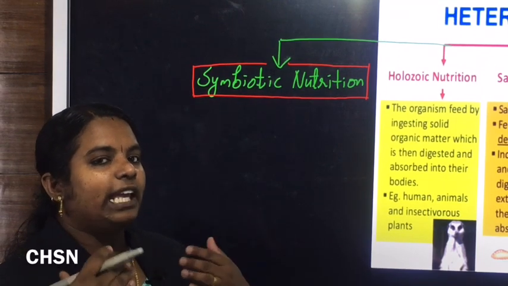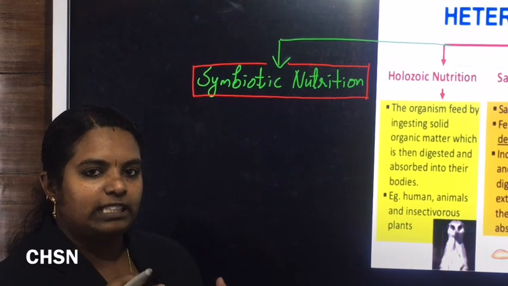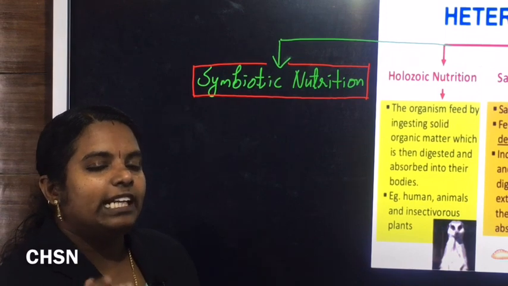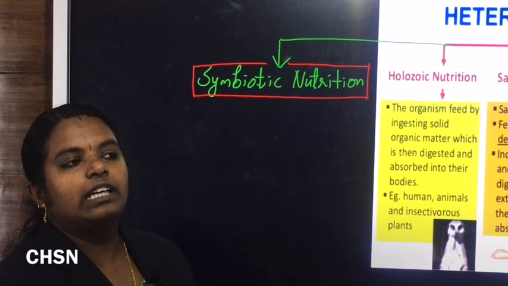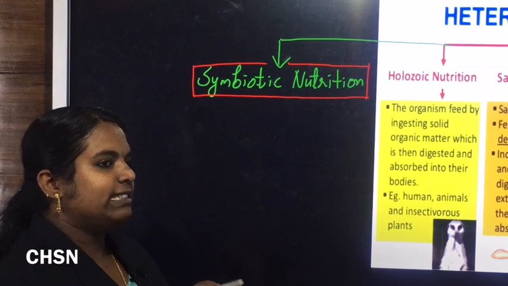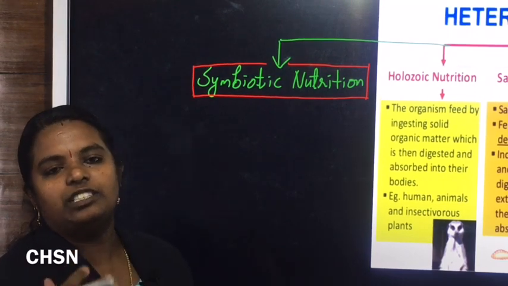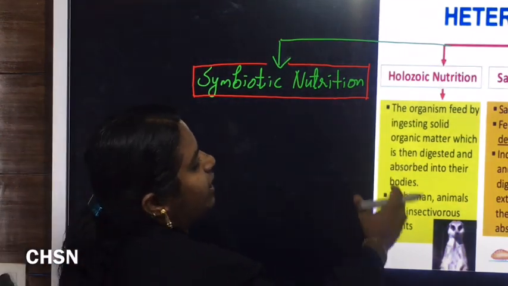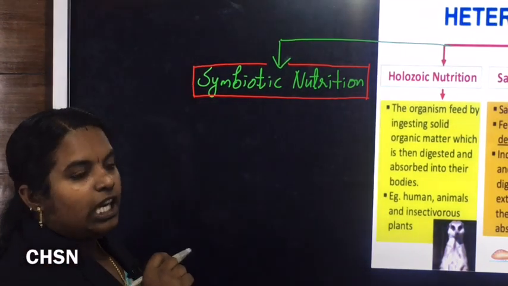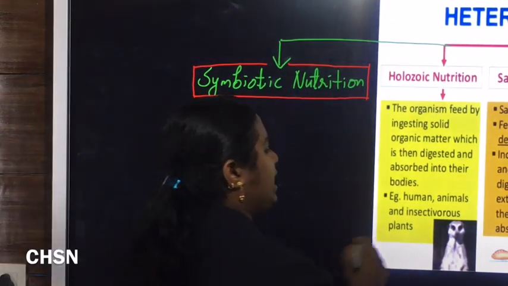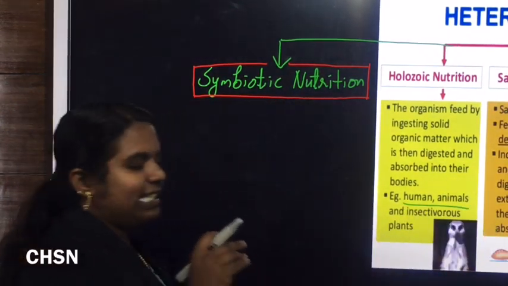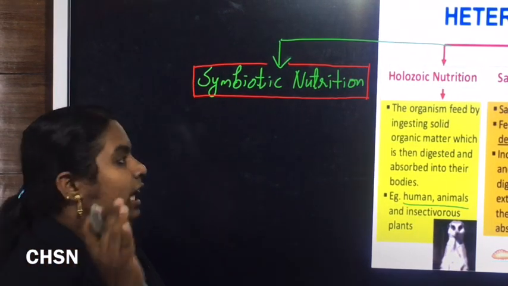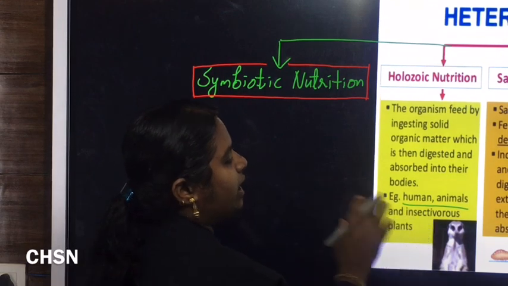Then further, the breakdown of these large complex food substances into simpler form by the help of some digestive enzymes. Then further absorption process will take place. Then assimilation, or its utilization by different body cells, as well as excretion process. So all these together are known as holozoic type of nutrition. It mainly takes place in human beings, and most of the animals including amoeba all follow holozoic nutrition.